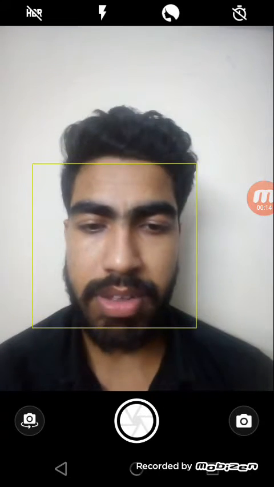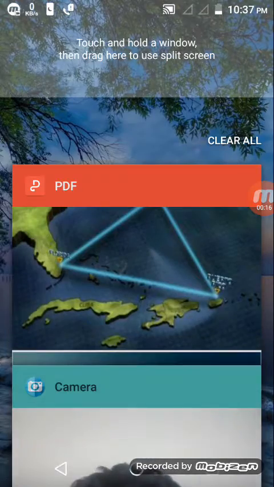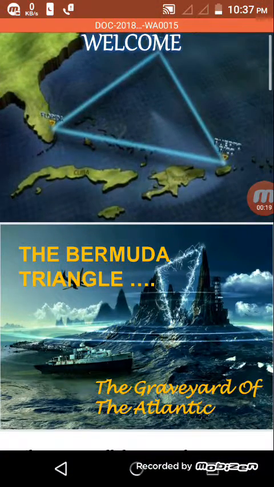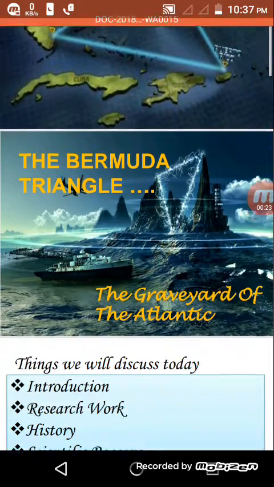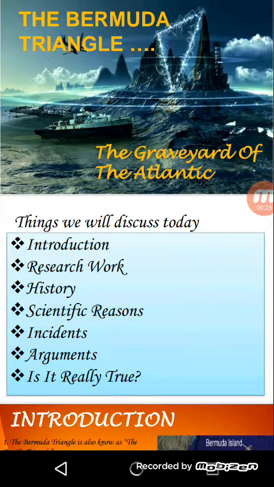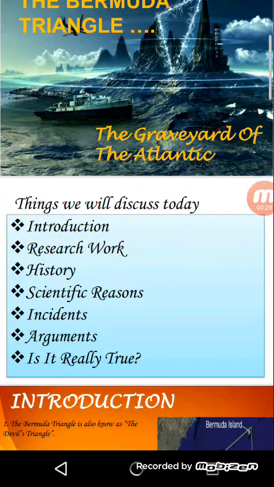So let's see what the triangle is. Let's see the shape of the Bermuda Triangle. And this is the shape. These are the things we will discuss today: introduction, research work, history, scientific reasons, incidents, and arguments.